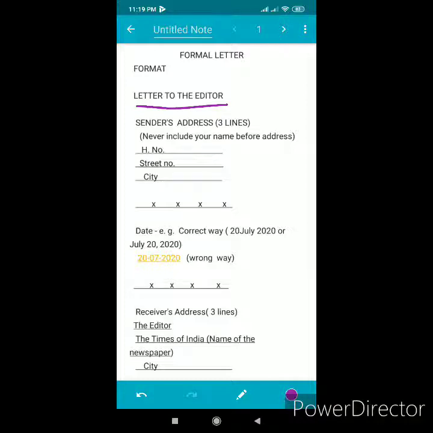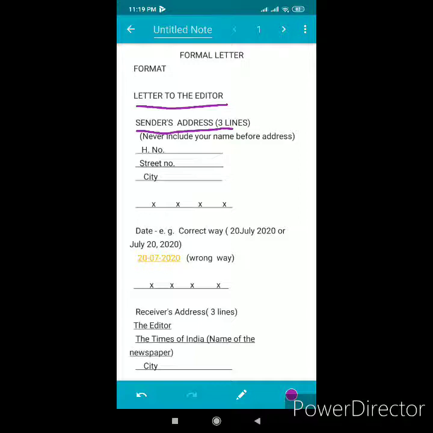We can see the left hand side. First of all, we have to write sender's address. Sender means the person who is writing a letter to the editor. In this, I want to tell you one thing. If in the question the sender's address has been given, you have to write the same address. If no address has been given in the question, you can write a fake address. But here, it should be clear to you that you should not write your own address.